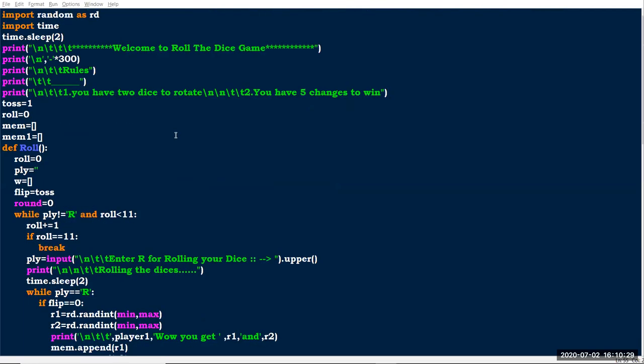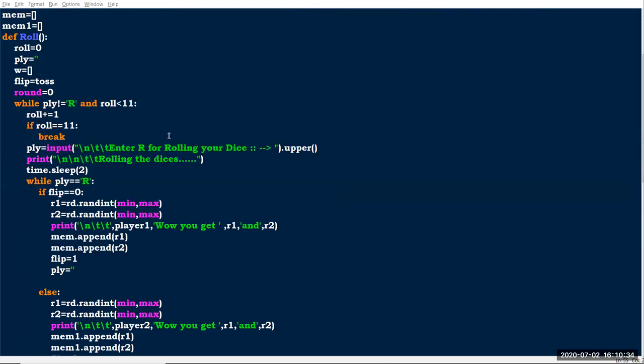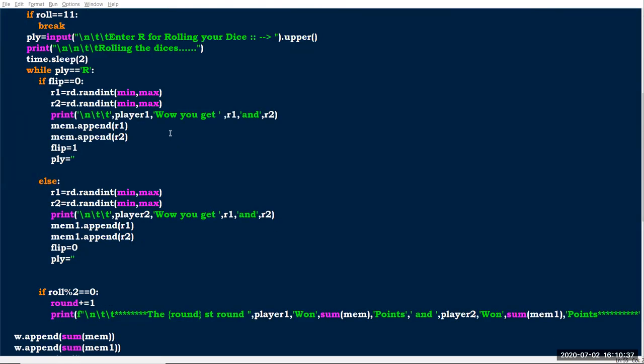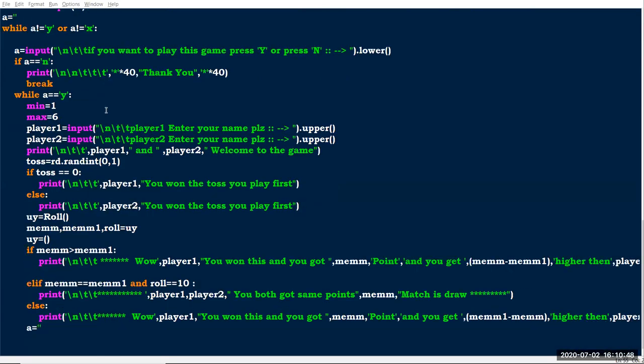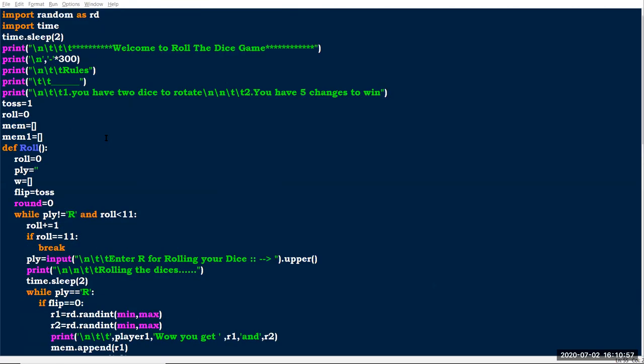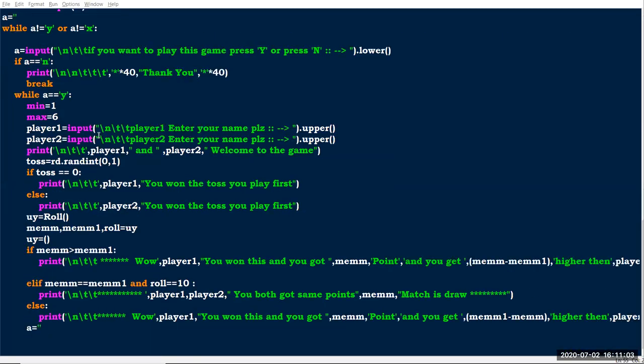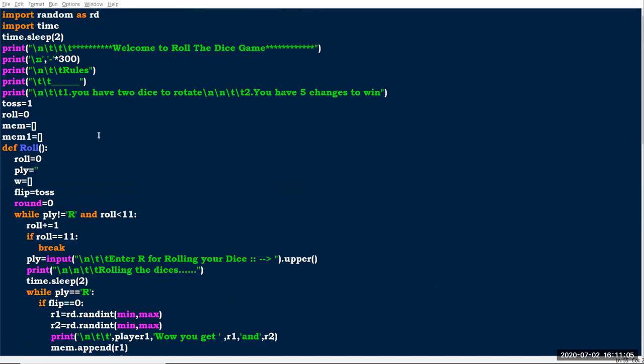Okay, so this is the roll the dice program. Yesterday I showed a different program that's also roll the dice. This one is a little more advanced compared to yesterday's program. Here I have used our previous topics till tuple unpacking. First we will see the output it gives, so I'm going to run this.